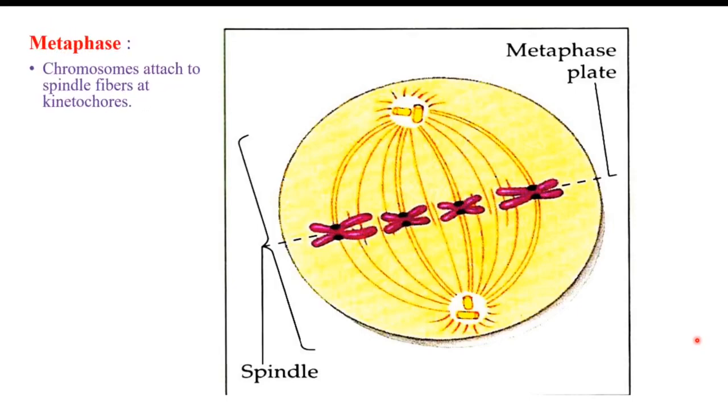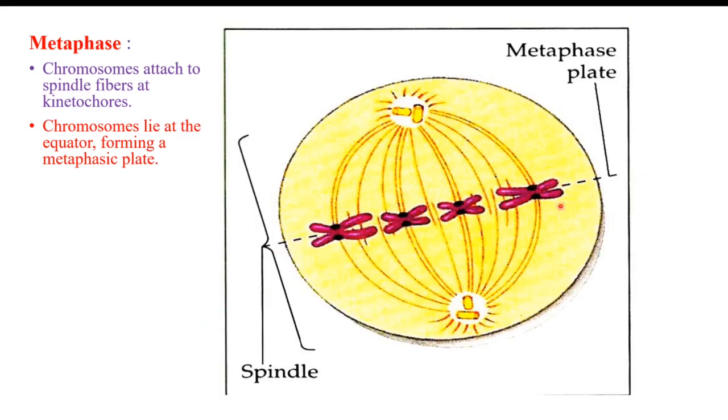The identity of metaphase is the chromosomes arranged at the equatorial plate. So this is the equatorial plate or the cell plate, and at the center they have been arranged. The chromosomes get attached to the spindle fibers. Here you can see a double spindle fiber attached to the kinetochore, and in this way the chromosomes are attached to the spindle fibers. All the chromosomes lie at the equatorial plate, forming a metaphasic plate. This is the equator and it is also called the metaphasic plate.